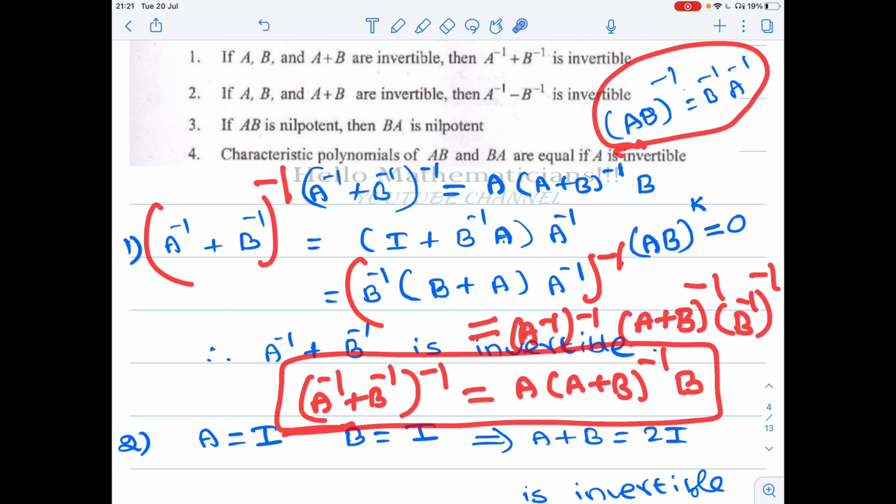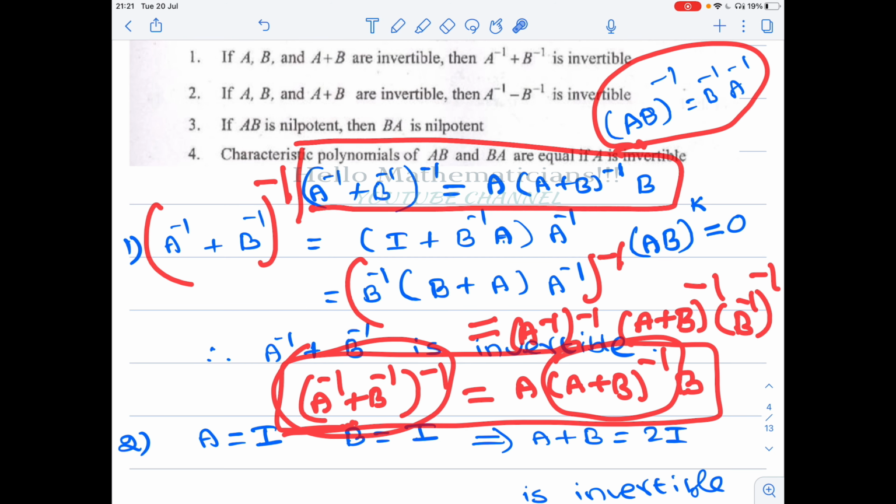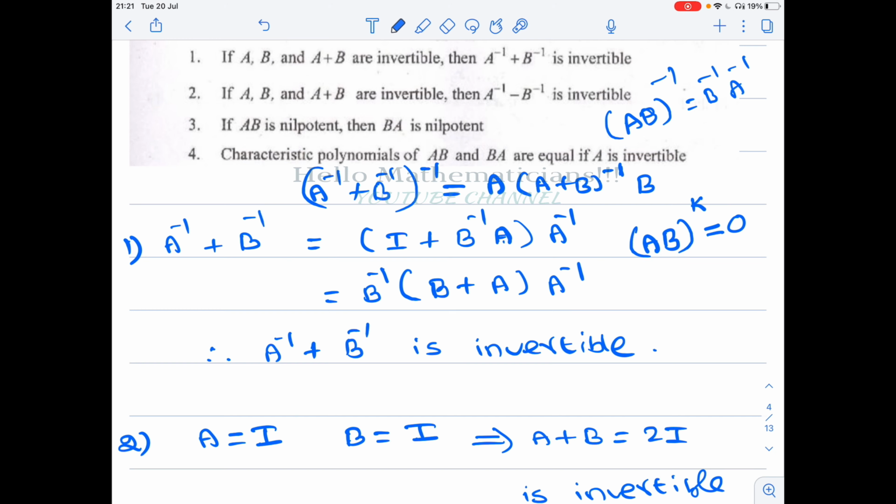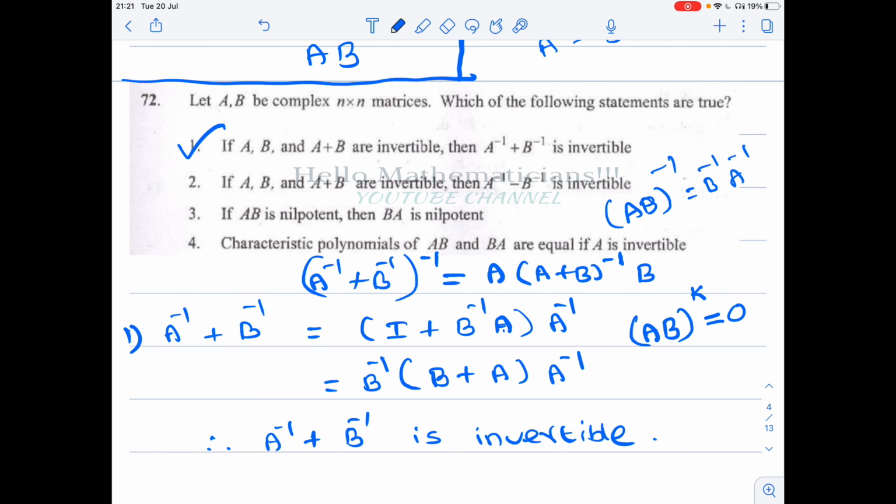It is given that A plus B is also invertible. Therefore, this makes sense. Therefore, A inverse plus B inverse the whole inverse equals A times A plus B the whole inverse times B. Therefore, option 1 is true. Next, the option is very simple: if A and B are invertible, then A inverse minus B inverse is invertible. I say that this option is false.